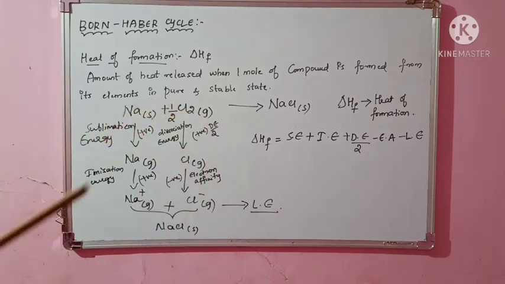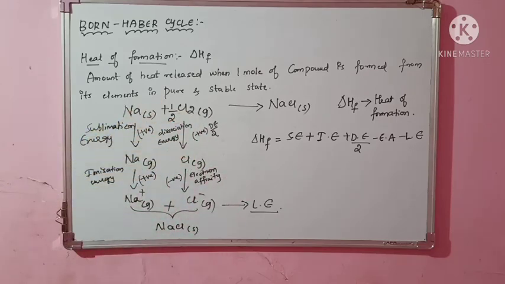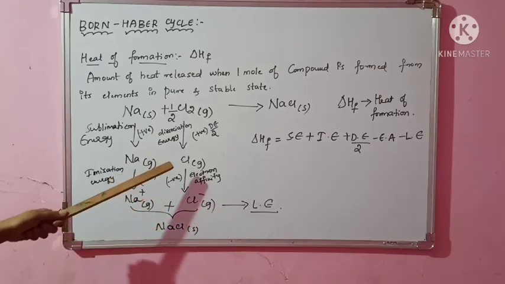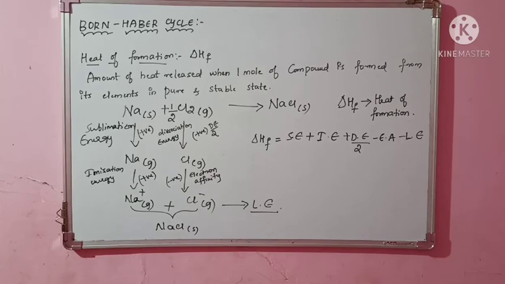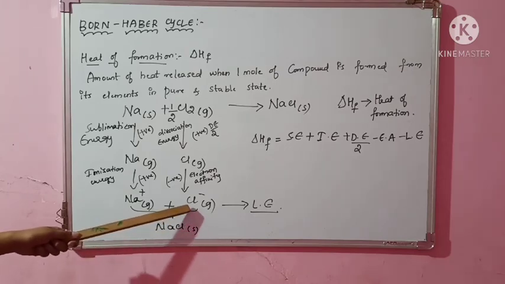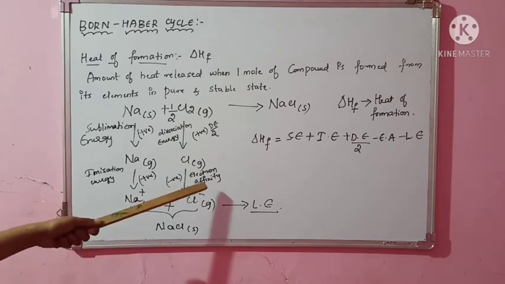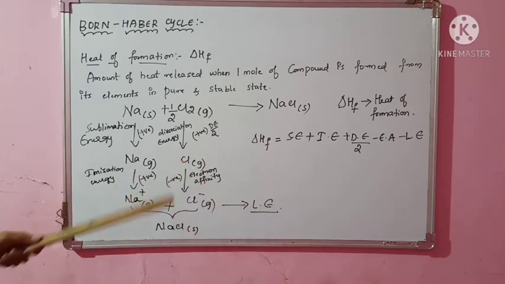We broke the Cl bond and we got Cl. Okay. And again, this is in the gaseous element state. Okay. This is in the form of Cl, which is neutral. We wanted anion. So to have anion, what we needed? We needed the electron to be added. So what we did? We gave the electron affinity. But here we added the electron, so definitely if we add the electron, amount of energy will be released.